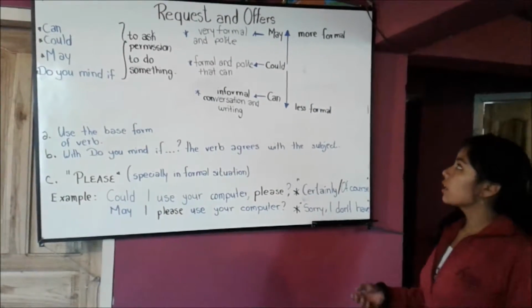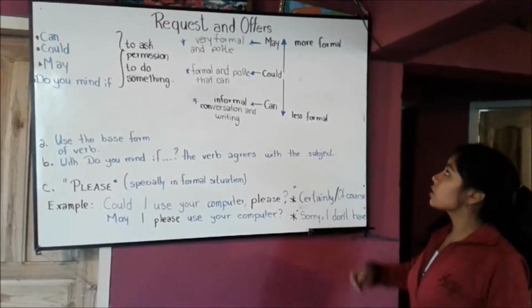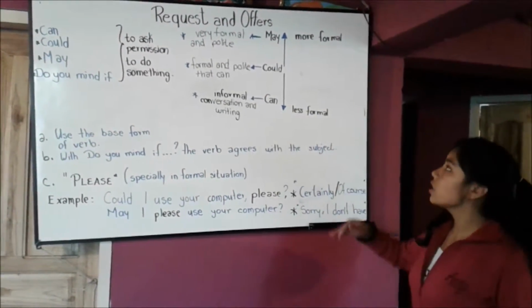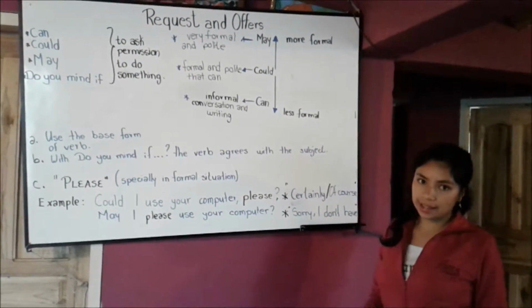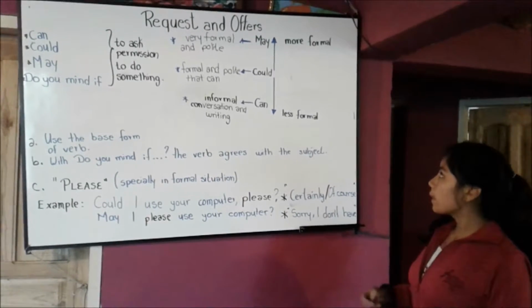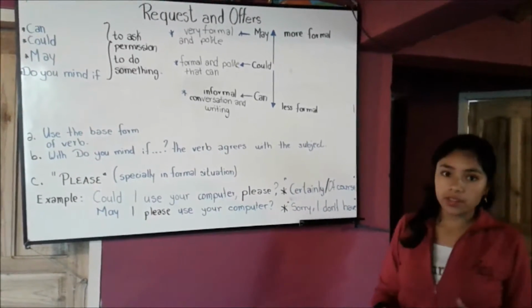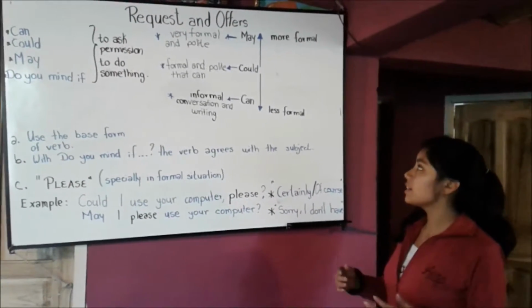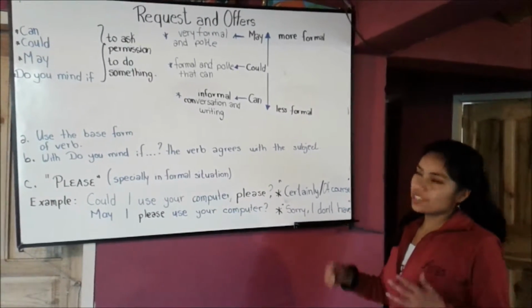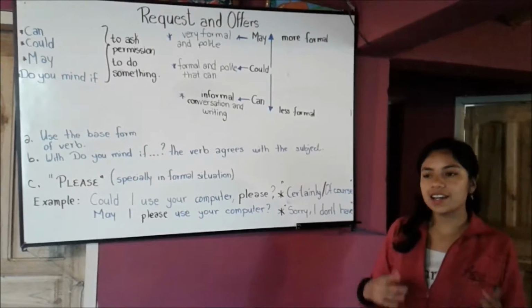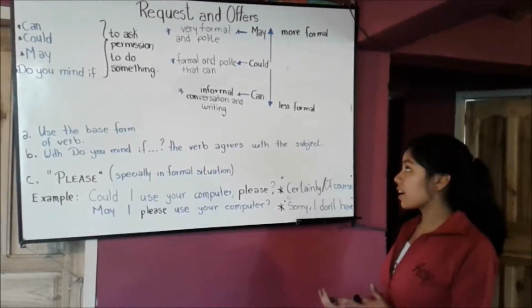In this part, we can see a chart of use of may, could, and can. May is more formal than can, and could is more formal and polite than can.